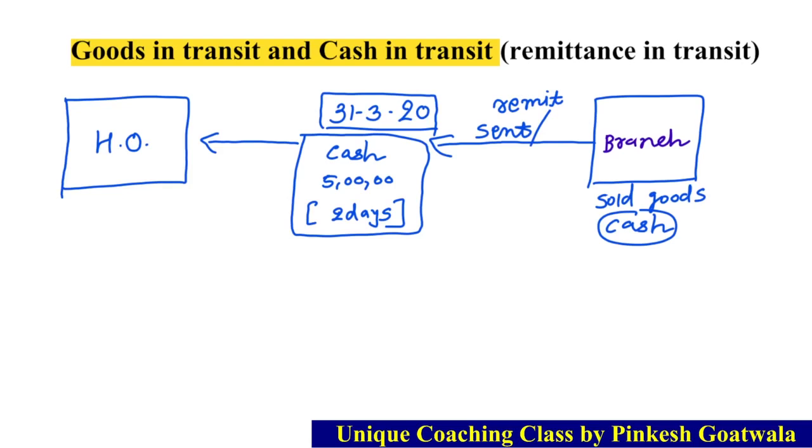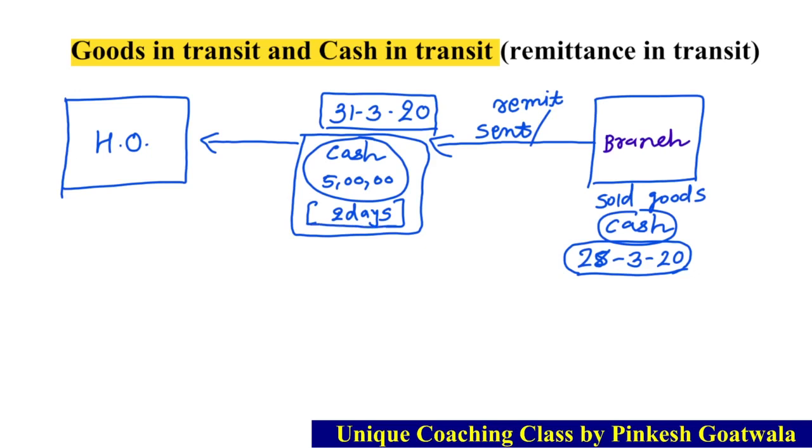Now suppose on 28 March 2020, branch remit or sent 5 lakh rupees cash to head office by any person or by any sources. ब્રાન્ચે શું કર્યું? 28 માર્ચ 2020 ના રોજ 5 lakh rupees cash કોને સેન્ડ કરી? હેડ ઓફિસને સેન્ડ કરી. And normally it takes 2 days.